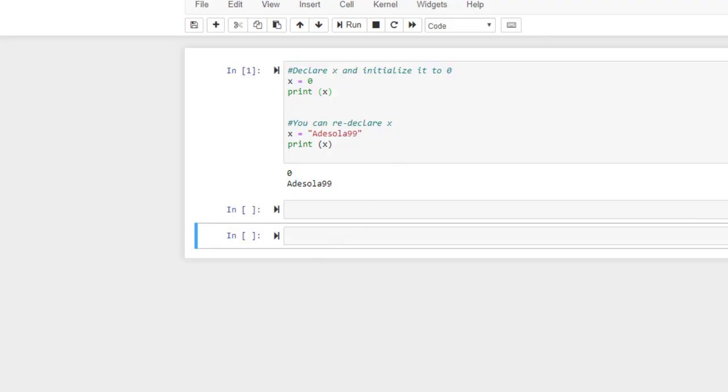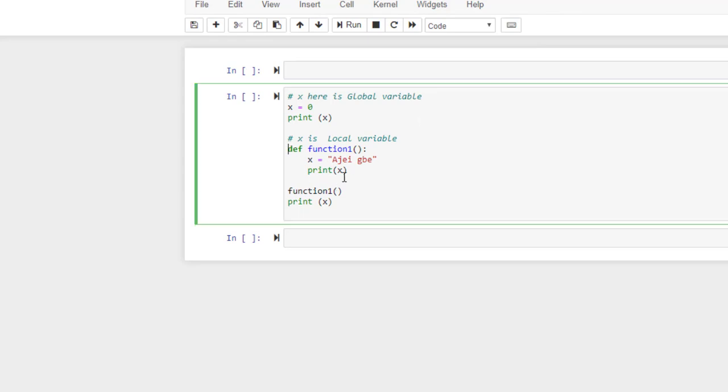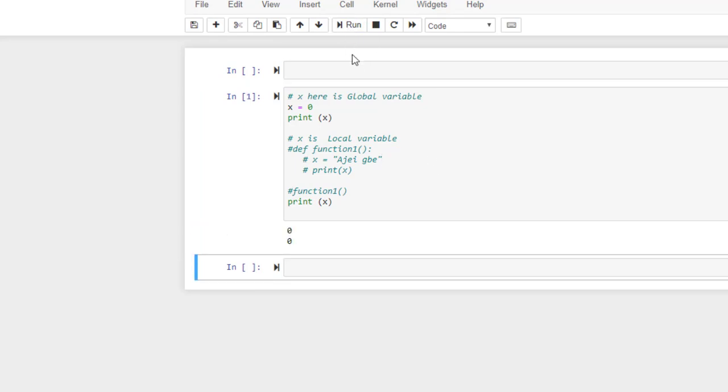For example, let's say I commented this. If I run this, my x is equal to 0.